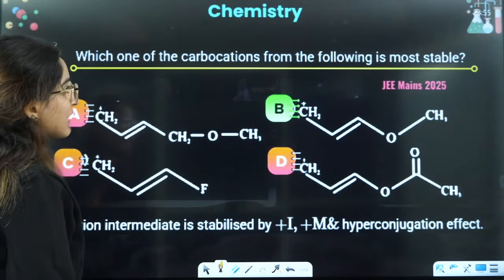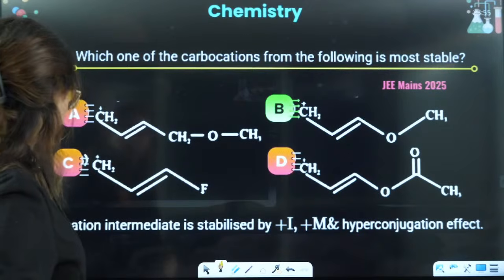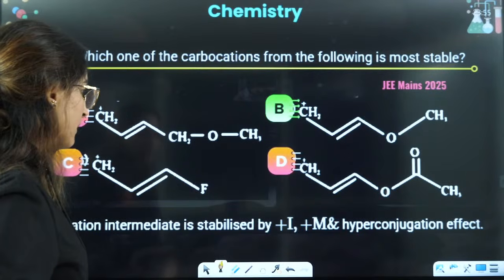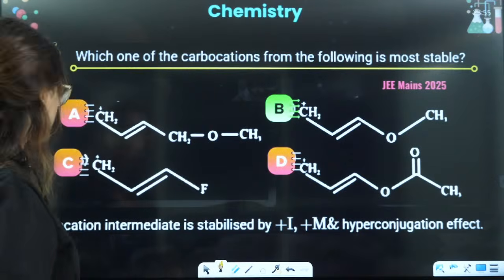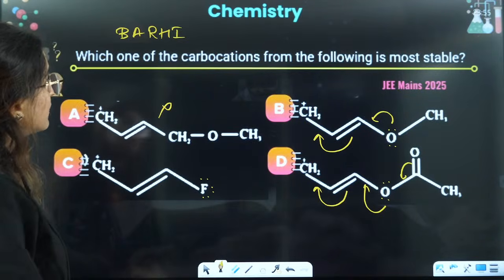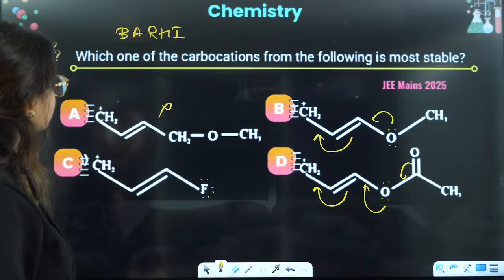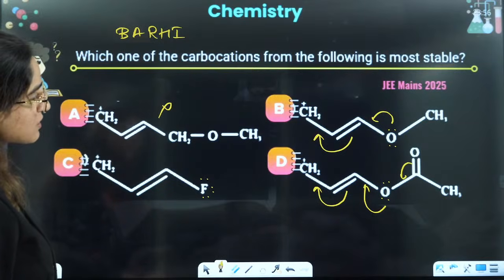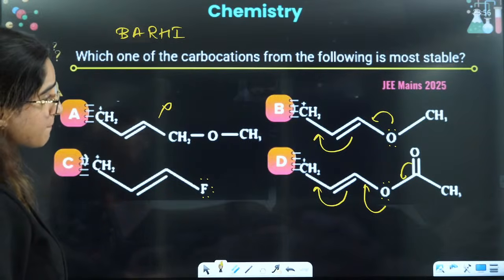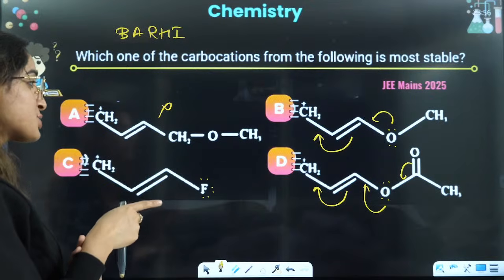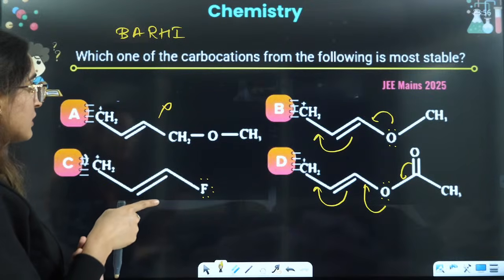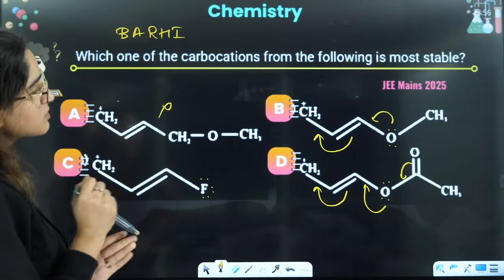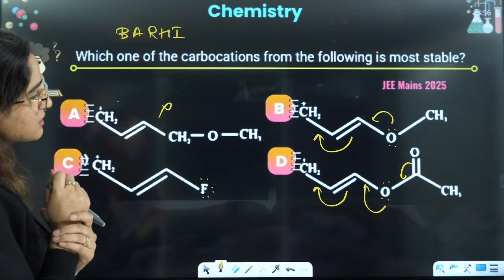So obviously that will make it, wait a minute, carbocation stability by plus I and plus M, hyperconjugation. Let me see that. 2 times it is, and it is 3 times, right? Double bond will shift here, this will shift here, this will shift here. So extended conjugation in both of them, right?